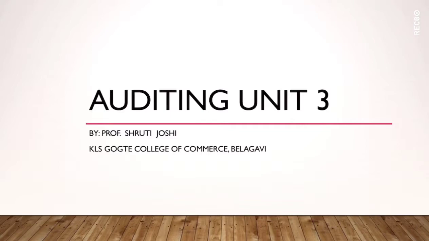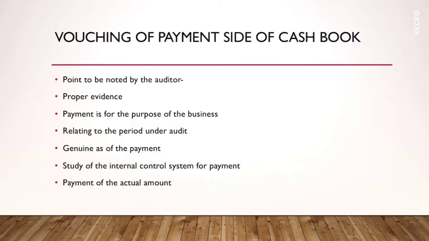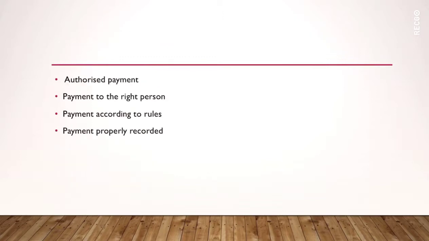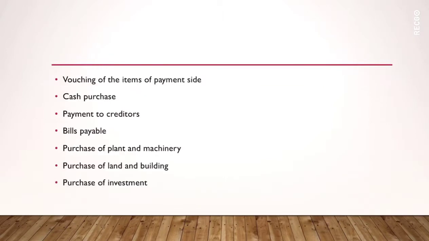In the last class, we discussed the vouching of the payment side of the cash book. We discussed the points to be noted by the auditor while vouching the items of the payment side of the cash book, and we covered some payment side items, up to purchase of investment. So the remaining points we'll discuss today.